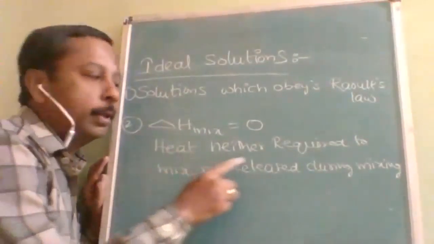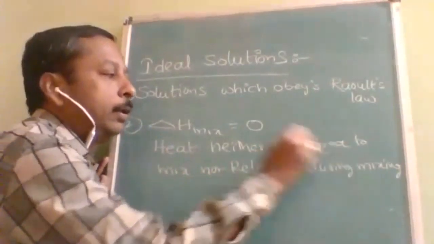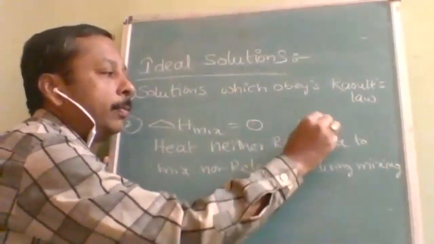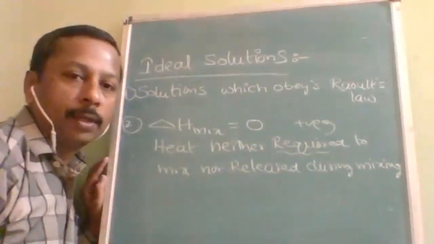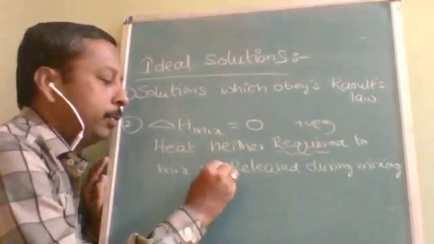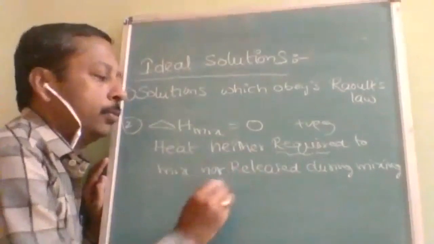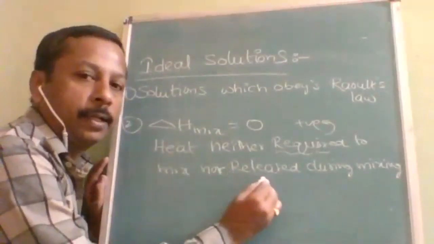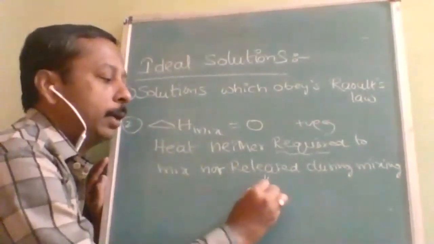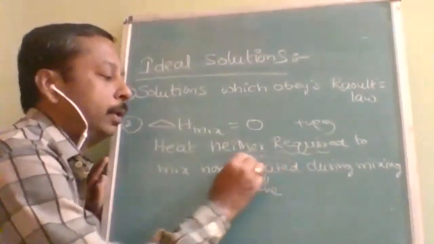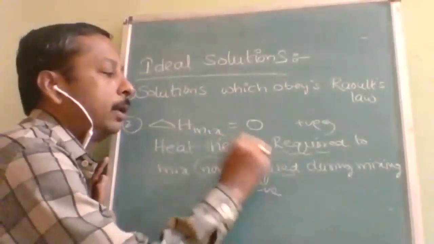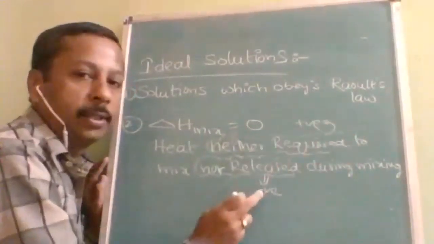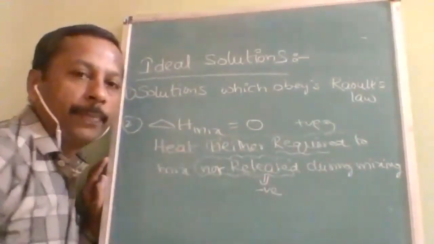Okay, so if heat is required, then delta H is going to be positive. That means it is an endothermic reaction. Suppose during mixing, if energy is released, that time delta H will be negative. So it should be neither required nor released. That means neither positive nor negative. That means it should be 0.